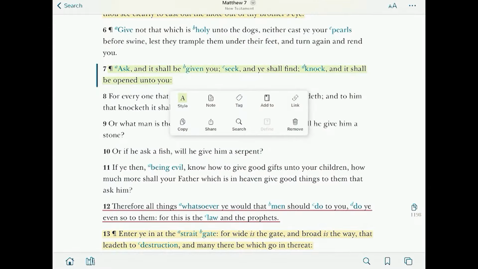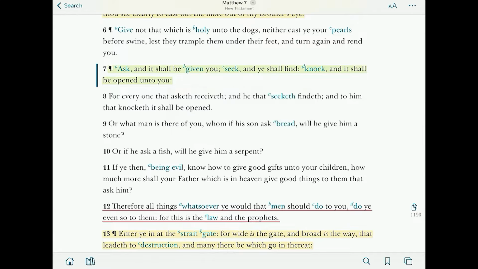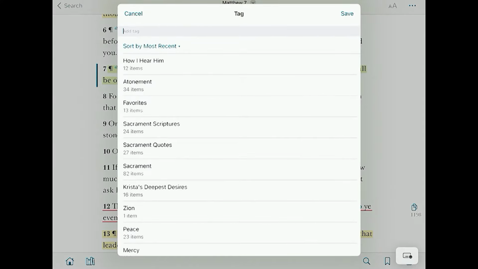So, for example, this scripture that we're in, Matthew 7:7, ask and it shall be given you, seek and you shall find, knock and it shall be opened unto you. So I'm just going to ask you, Ben, if you were putting it under a topical guide, what would you put that scripture under? Revelation. Revelation. Okay, so I'm going to tap on my tag tool, and you're going to see these are tags that pull up that I've created already.